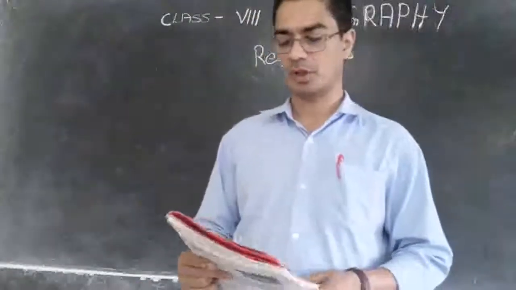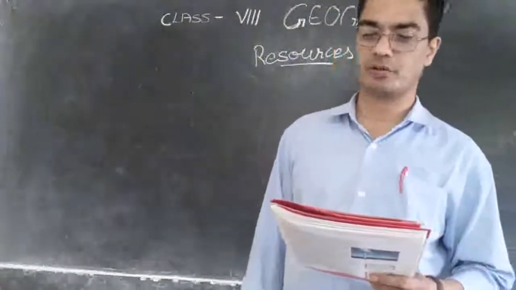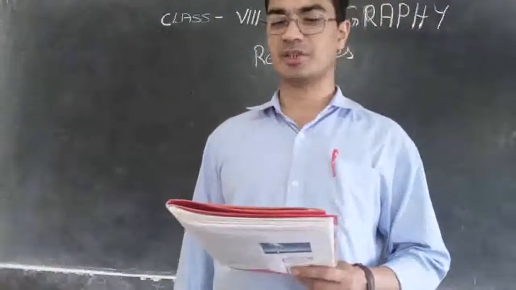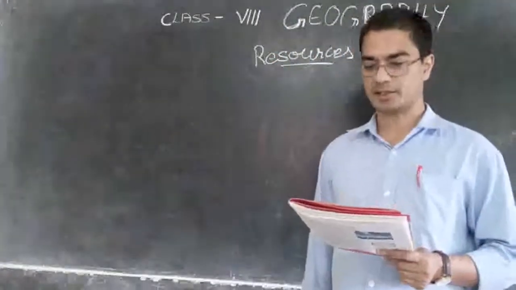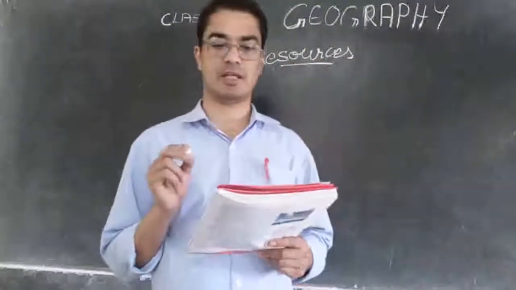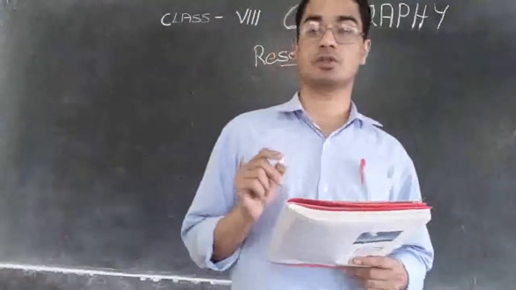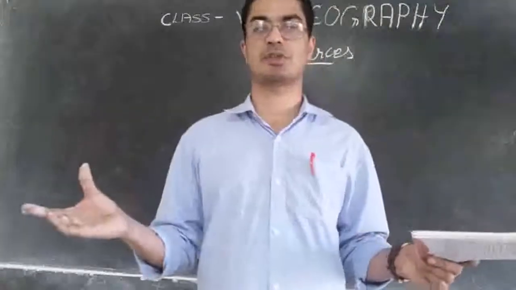Then, time and technology are two important factors that can change substances into resources. So, you can underline that. Which are the two important factors that can change substances into resources? So there are so many substances. Substances means things.